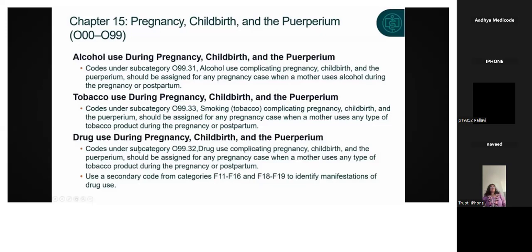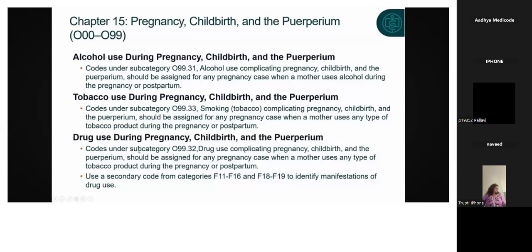Next, we have drug use during pregnancy, childbirth, and puerperium. Codes under subcategory O99.32, drug use complicating pregnancy, childbirth, and puerperium, should be assigned for any pregnancy case when a mother uses any type of tobacco. Sorry, it is drugs, guys. There is a typo.